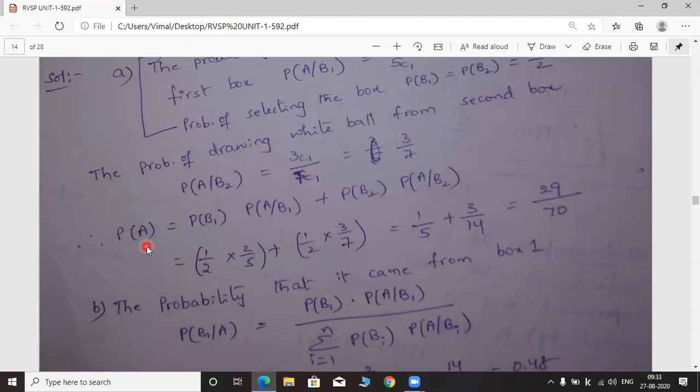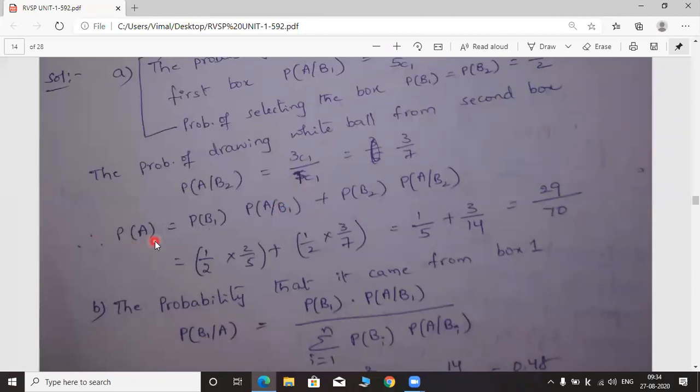The box name is not mentioned in the problem. Whether it is box 1 or box 2, it is not mentioned. So you have to find both the probabilities, and finally, we have to add according to total probability theorem.